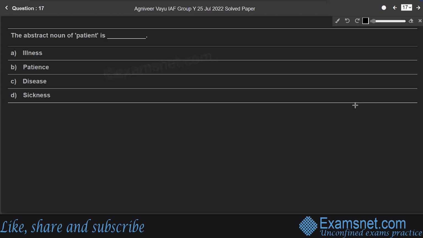Question 17. The abstract noun of patient is dash. Here, patient is a common noun. Patient means able to accept or tolerate problems or delays or suffering without becoming annoyed or anxious. So able to accept or tolerate problems is called patient, right? So it's a common noun, patient. That means able to accept or tolerate problems.